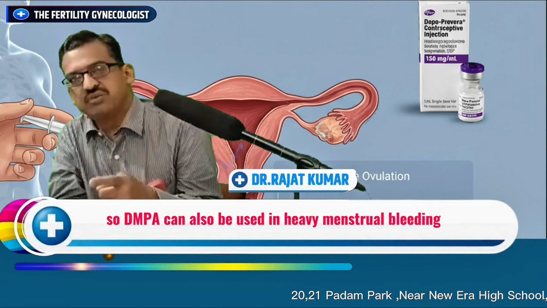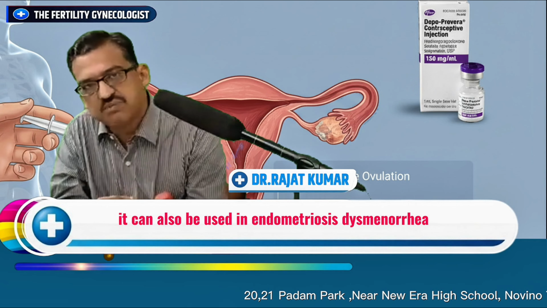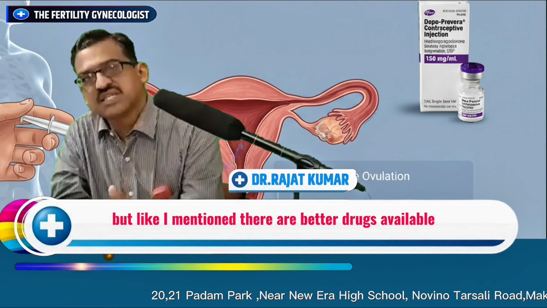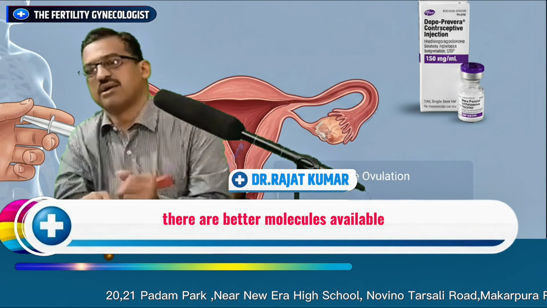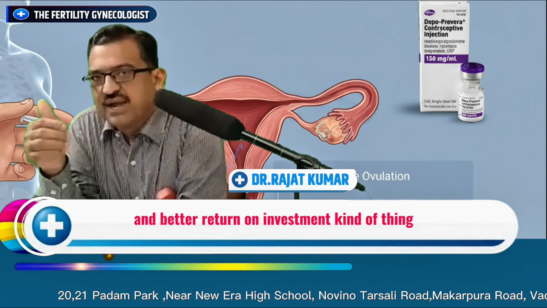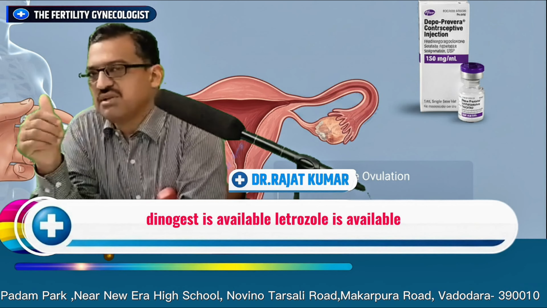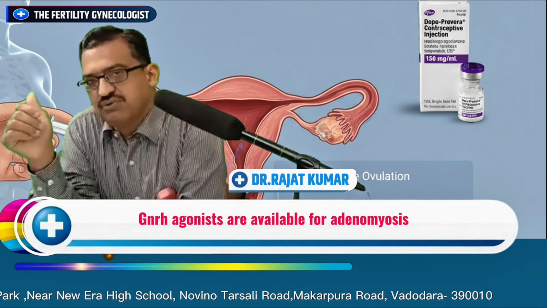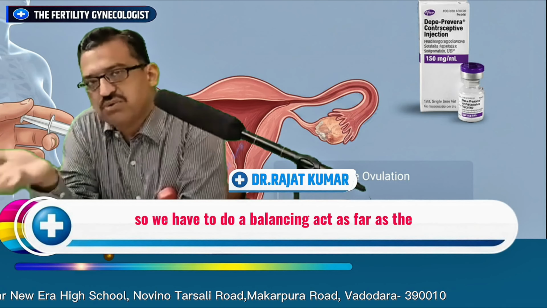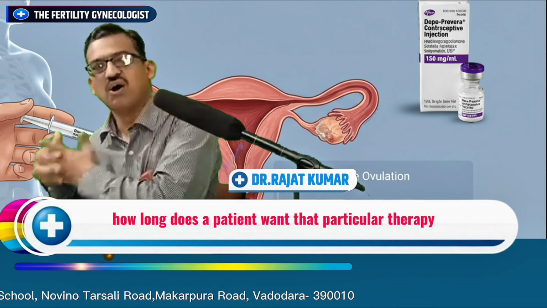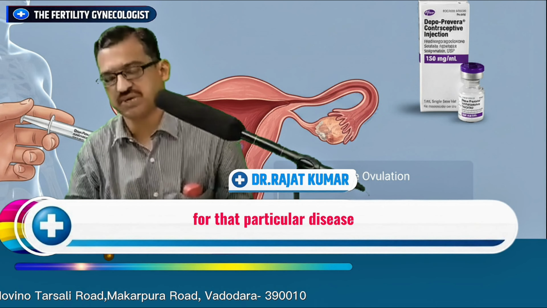So DMPA can also be used in heavy menstrual bleeding. It can also be used in adenomyosis, dysmenorrhea. It can also be used in chocolate cyst. But like I mentioned, there are better drugs available. There are better molecules available which have greater efficacy and better return on investment kind of thing. Dienogest is available, letrozole is available, GnRH agonists are available for adenomyosis, for endometriosis. So we have to do a balancing act as far as what the symptoms are, what the age is, how long the patient wants that particular therapy for that particular disease.